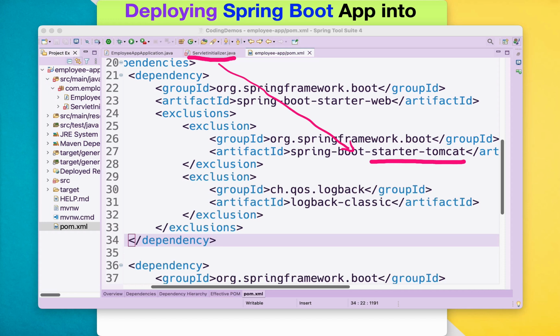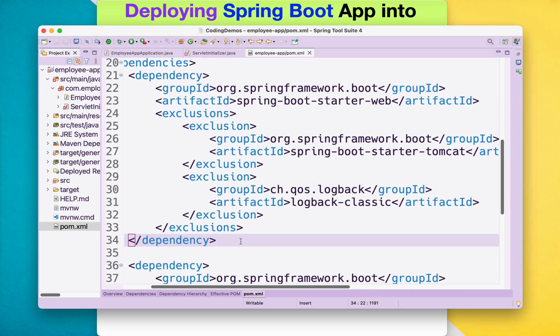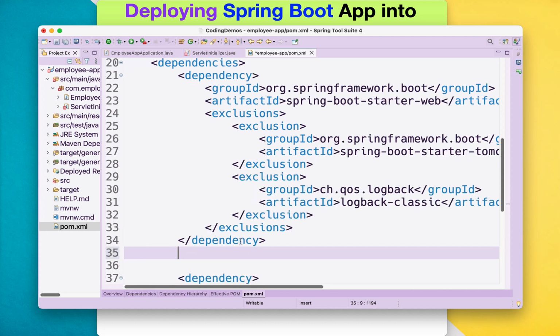So what we have to do right now is go ahead and add another dependency to make sure this particular project is able to recognize the Jakarta EE.